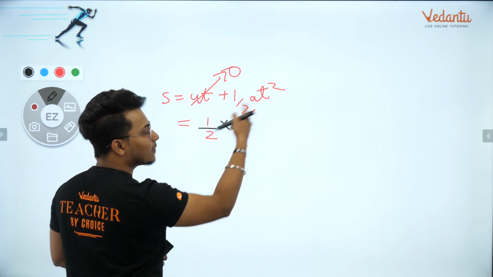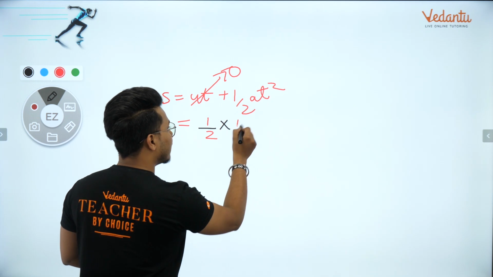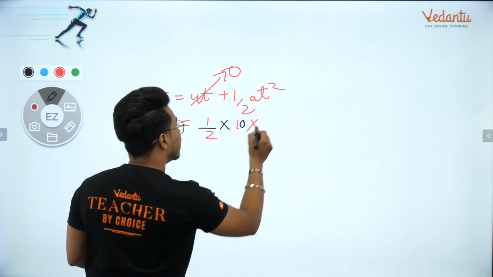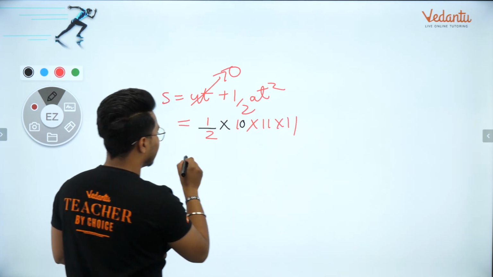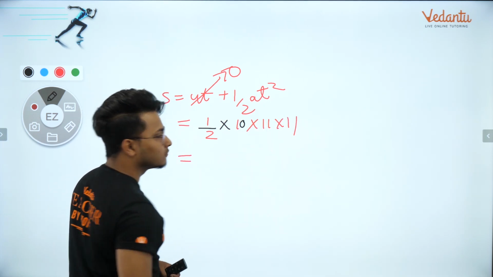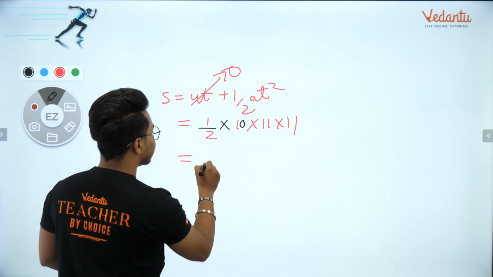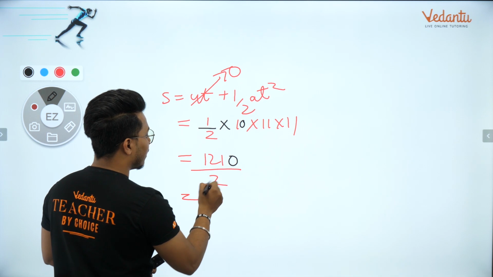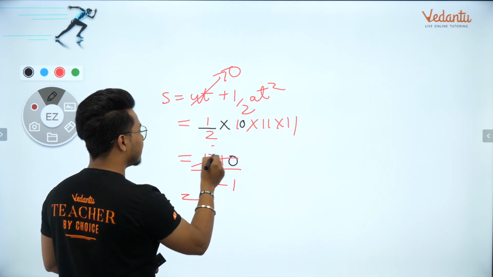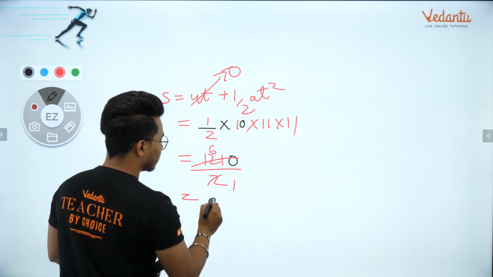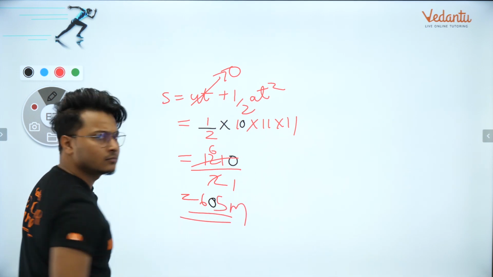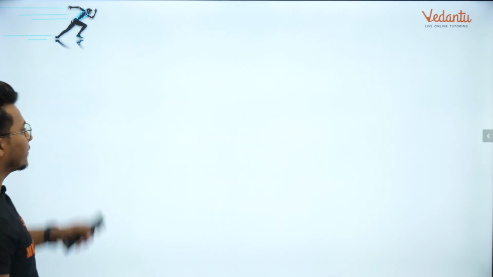Half acceleration कितना है आपका? Acceleration कितना था वहां पे? Same 10 into time कितना दिया होता? Time आपको दिया हुआ है 11 सेकेंड. So 11 into 11, सही? So the answer would be 11 11s are 121. So 1210, 1210 divided by 2. Correct? कितना हो गया आपका आंसर? 2 1s are 2 6s are 12. 605, right? 605 meters. Super simple question, right? 605 meters आ गया आंसर.